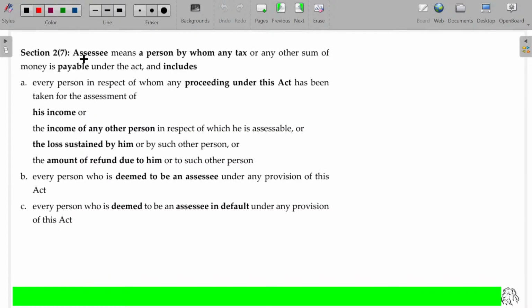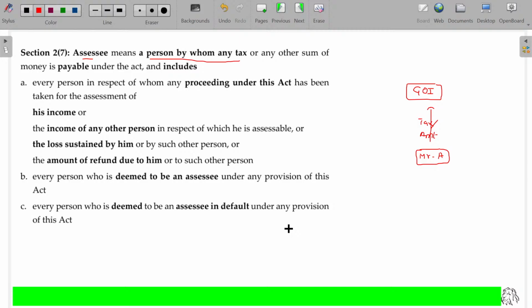Assessee means a person by whom any tax or any other sum of money is payable under the Act. Government of India and Mr. A. If Mr. A is supposed to pay any tax, not only tax but any other amount other than tax, any fine, penalty, anything payable, naturally Mr. A is the assessee. Clear?